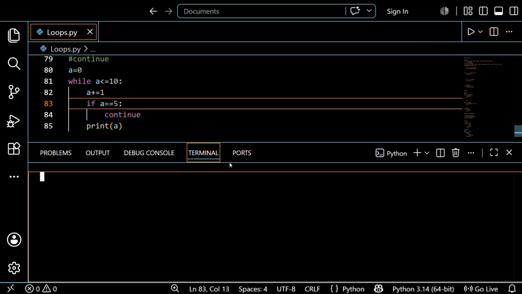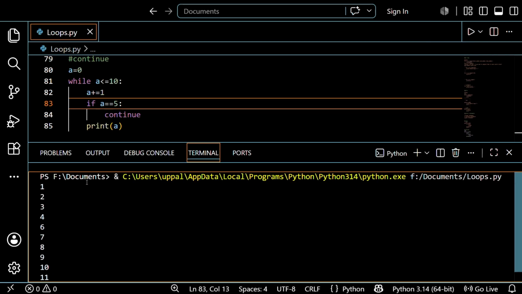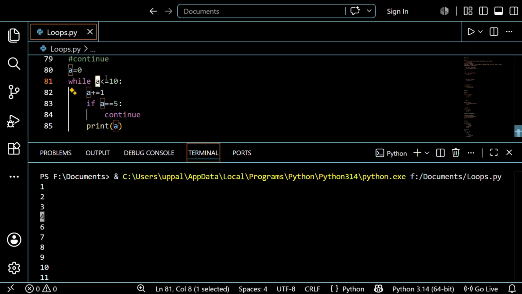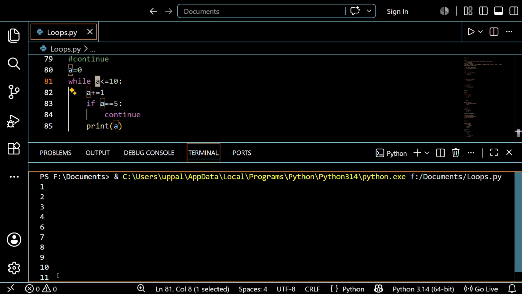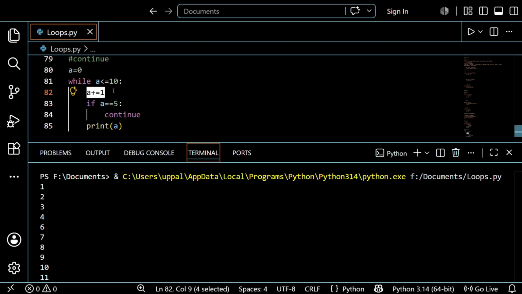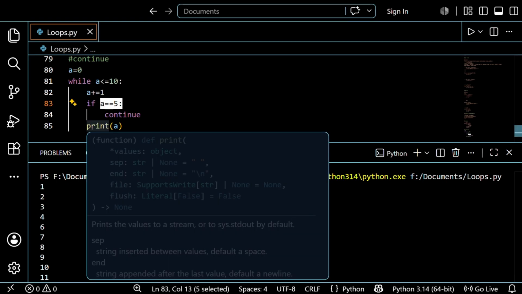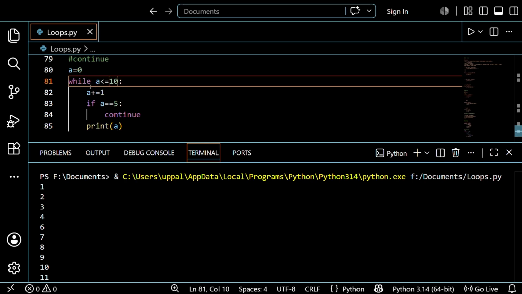So let's just run. See, it printed 1, 2, 3, 4 and the error is at 5, right? So it printed, it skipped the 5 value, and again 6, 7, 8, 9. Everyone thinks that a is less than or equal to 10. Initially a is 10, so why is 11 printed? Actually what happens, guys, see, I gave the condition that it increments first, after that it continues and prints. So a small change is needed to print that.